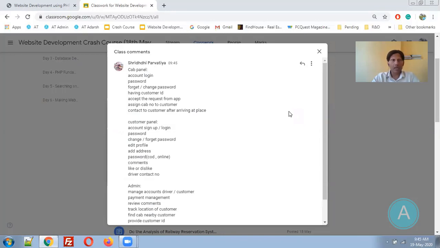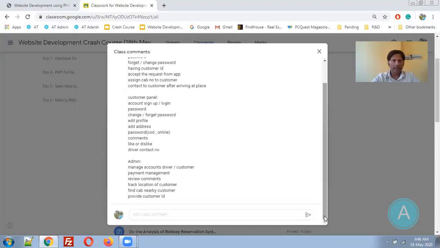Customer panel: account, sign up, login, password, change password, forgot password, edit profile, add address, payment COD and online, comments, like or dislike, driver contact details. Admin: manage accounts, driver, customer, payment management, review comments, track locations of the customer, find cab nearby the customer and provide the customer ID.